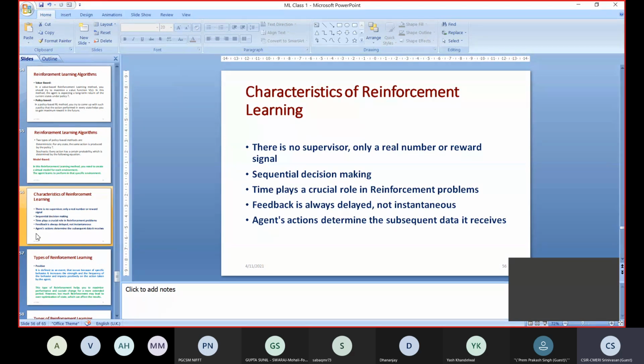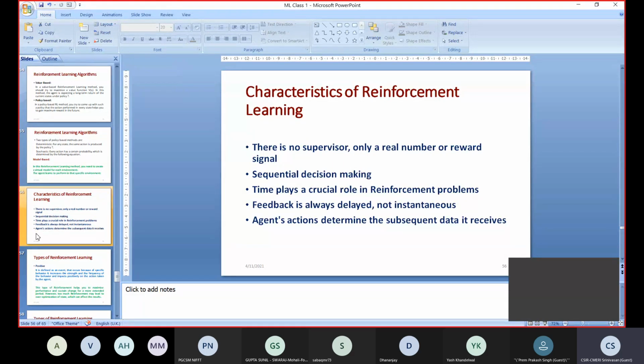So you cannot expect feedback only at the end, where we can see whether the agent performance is better or not. Maybe the reward and punishment will be given instantaneously, but the complete feedback, how it completely performed, we will be giving at the end. So we are not giving the complete feedback instantaneously.